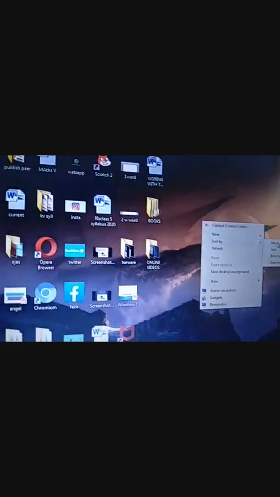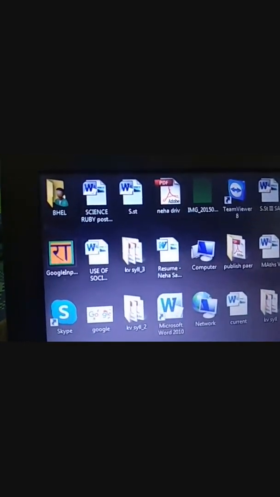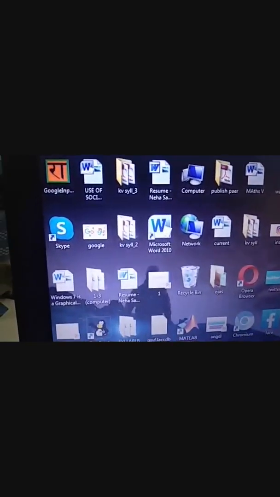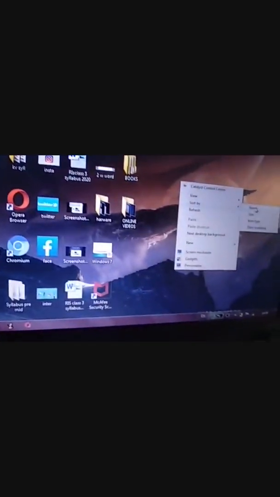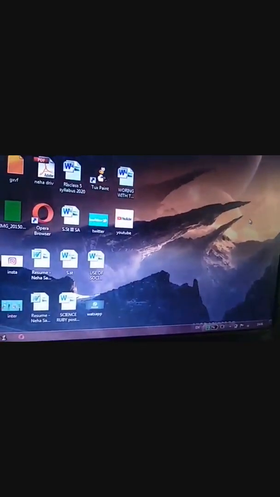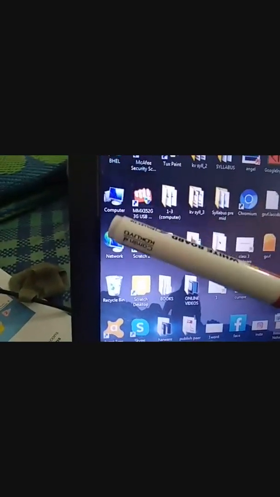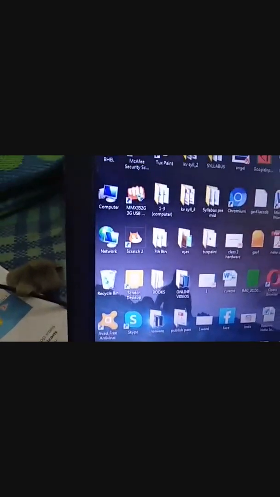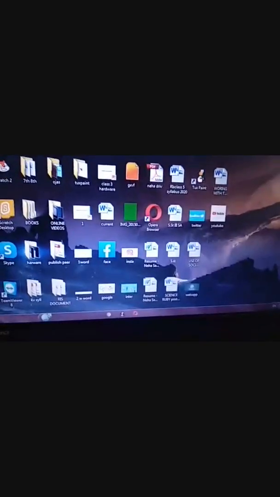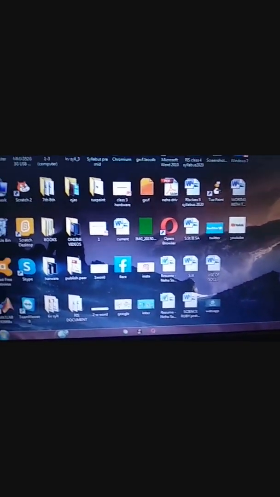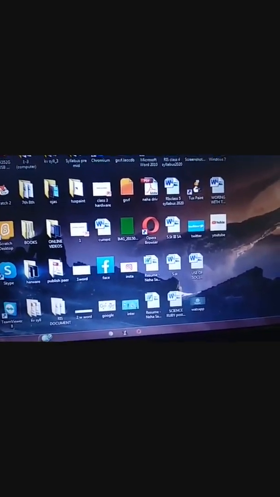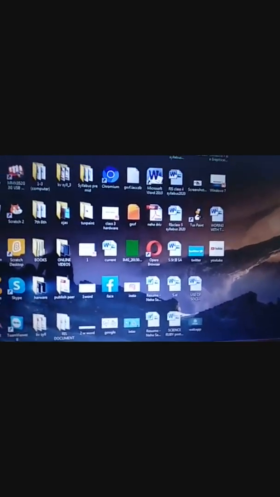Okay, and see, first here it was V, G, U, S, means no ordering. Now see here: B, then C, then N, R, means all these items are arranged in alphabetical order. Okay, so this is sorting desktop icons, means arranging the icons on your desktop.